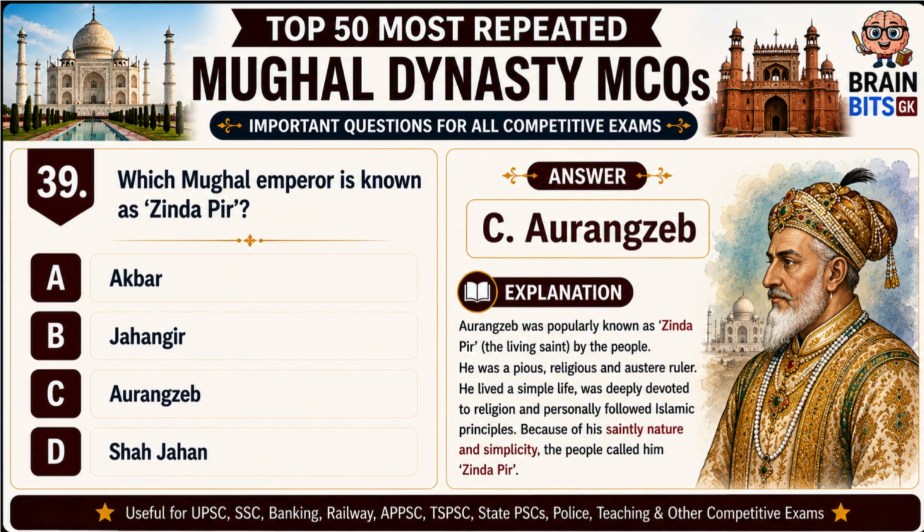Which Mughal emperor was popularly known as Zinda Pir? Correct answer is C. Aurangzeb. Aurangzeb was popularly known as Zinda Pir, meaning living saint, because of his simple lifestyle, deep religious devotion, and strict personal discipline. This title is frequently asked in competitive examinations.